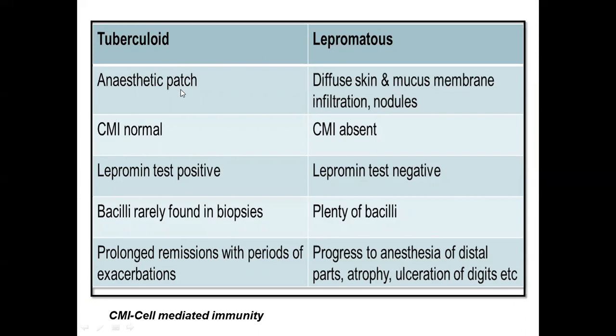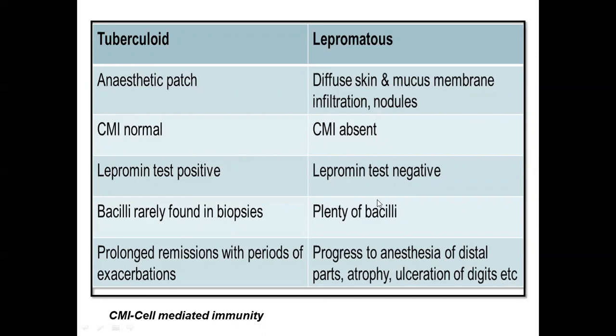In tuberculoid leprosy, you will find that the anesthetic patch is the principal presenting feature. Whereas in lepromatous leprosy, you will see diffuse skin and mucous membrane infiltration and multiple nodules. The cell-mediated immunity is normal in tuberculoid leprosy, whereas it is absent in lepromatous leprosy. For the same reason, the lepromin test will be positive in tuberculoid leprosy and negative in lepromatous leprosy.